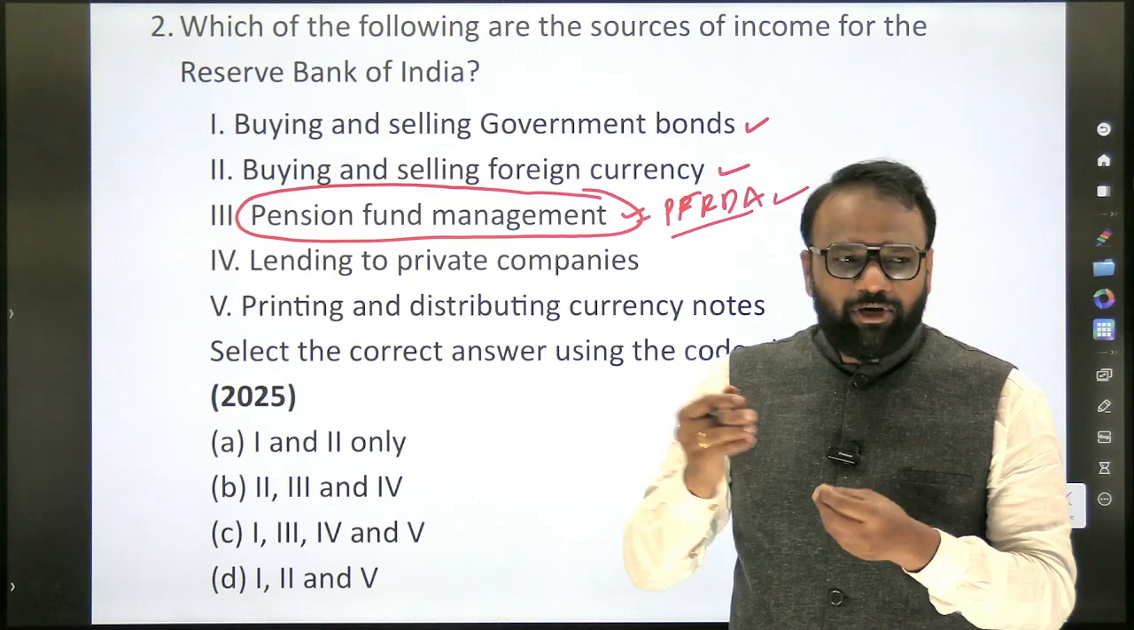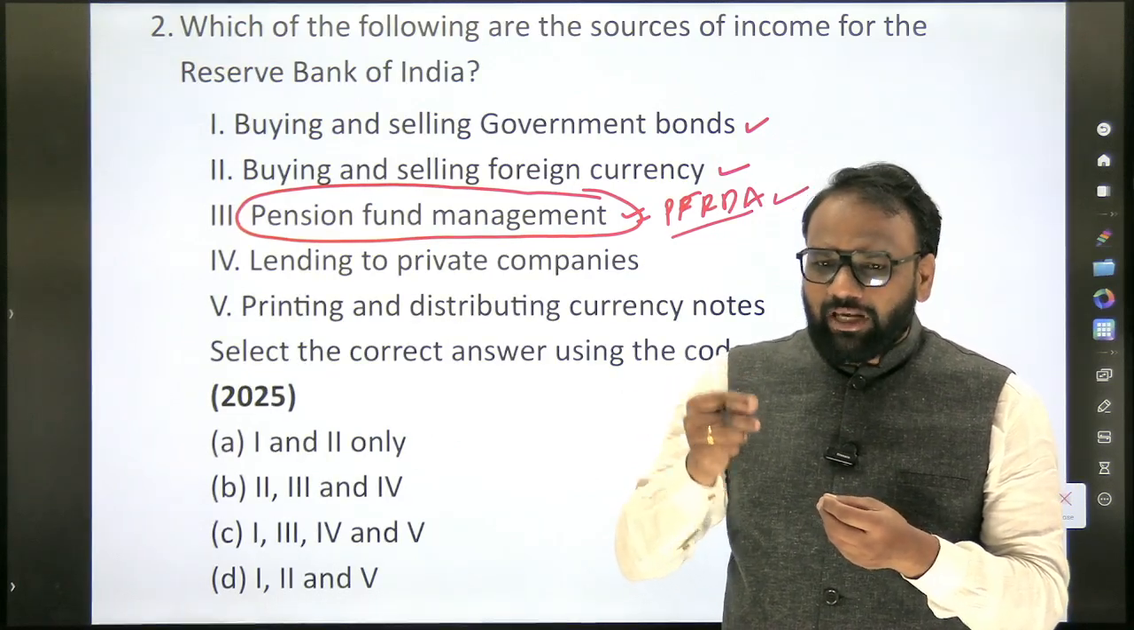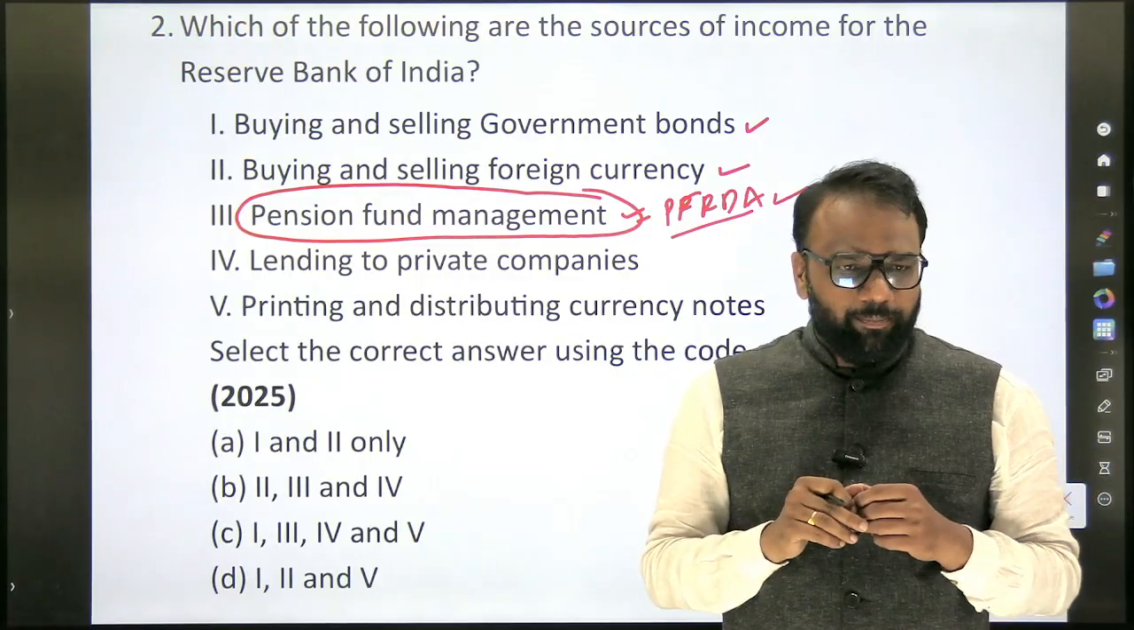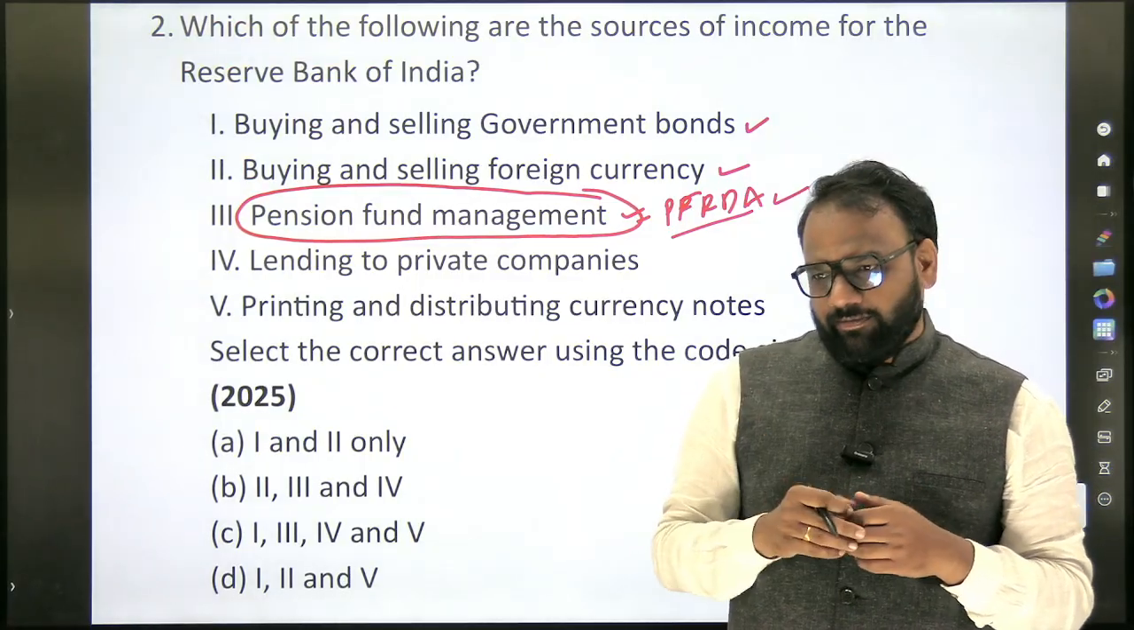It means we are not interested in random elimination and all. We want to eliminate based on some strategy. We know that pension fund management is managed by PFRDA. Okay, PFRDA. Next, which one can you eliminate next?